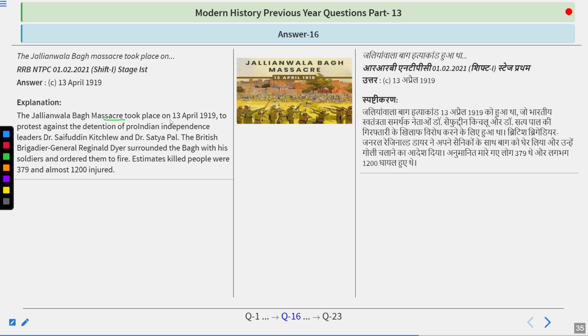So, Jallianwala Bagh massacre took place on 13th April 1919 to protest against the detention of pro-Indian independence leaders Dr. Saifuddin Kitchlew and Dr. Satyapal. The British Brigadier General Reginald Dyer surrounded the Bagh with his soldiers and ordered them to fire. The estimated number of people killed was 379 and almost 1200 were injured. So, the answer is 13th April 1919.